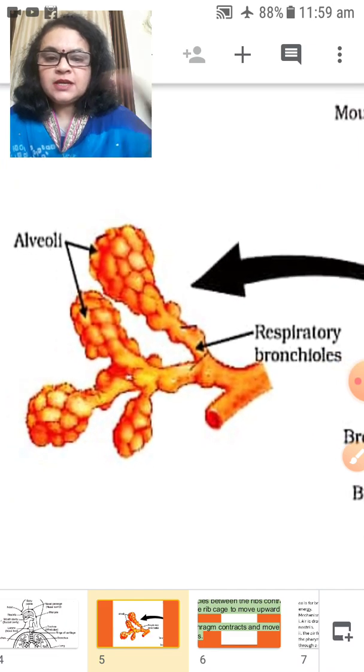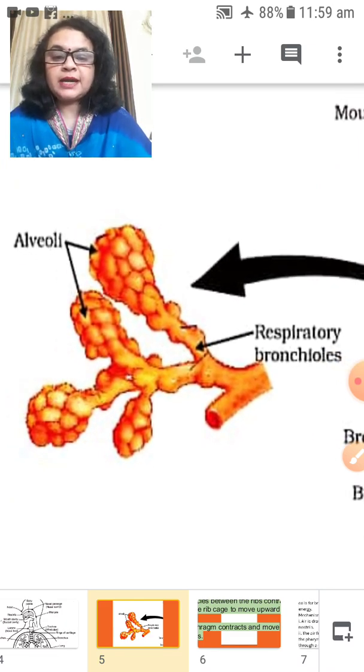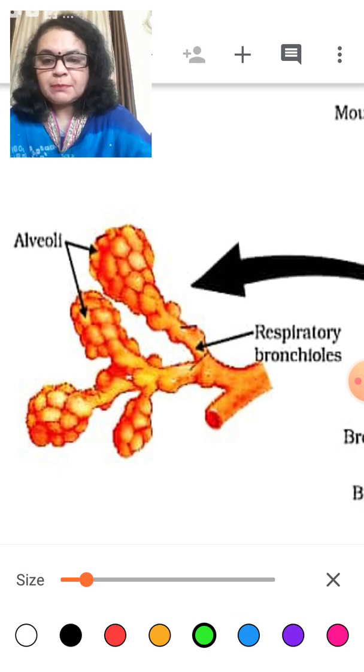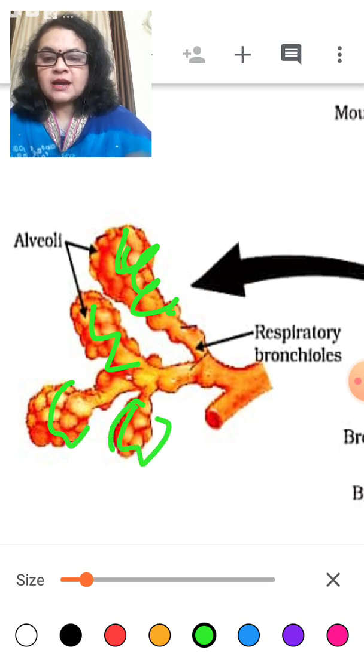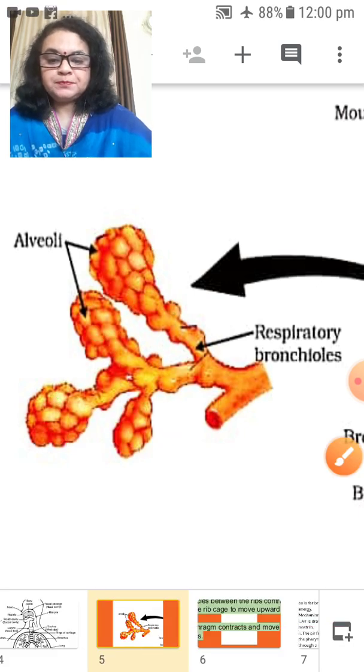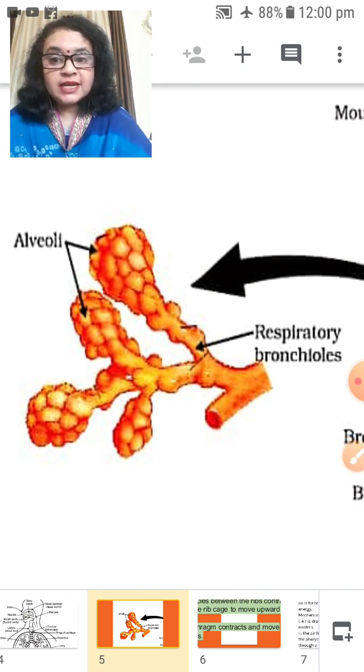These are the alveoli, which are also known as respiratory bronchioles. Here you can see many capillaries are present. These alveoli are covered with millions of blood capillaries, and the alveoli themselves are also millions in number inside the lungs. So this is known as alveoli. Now let me show you what happens during the respiration system.